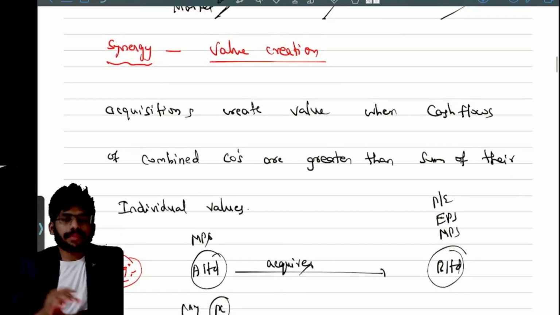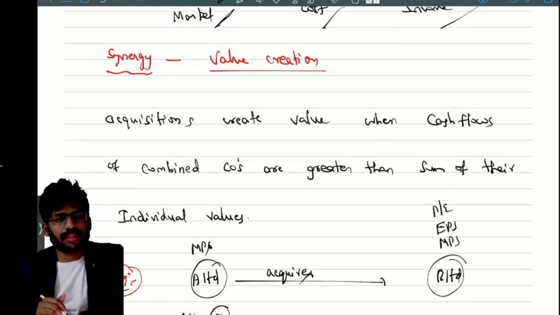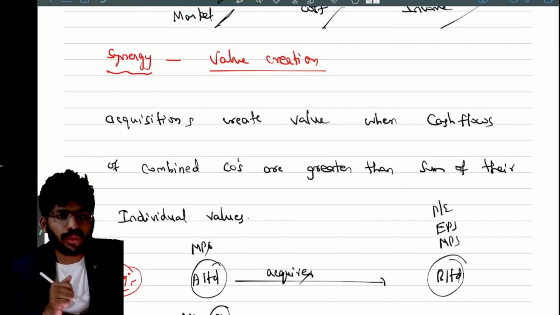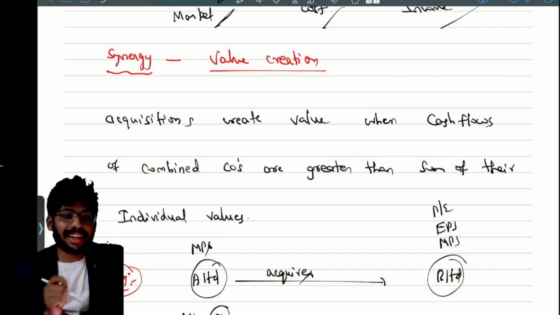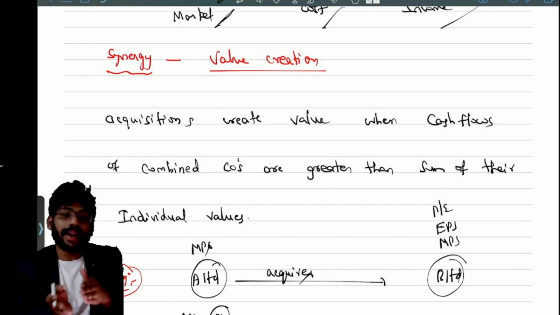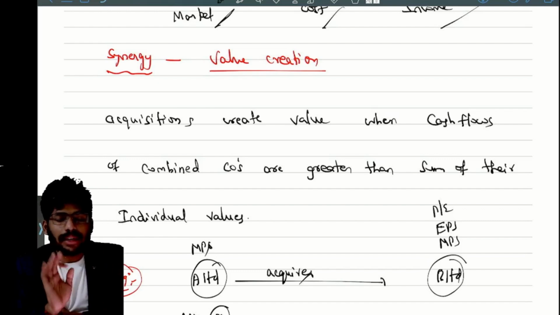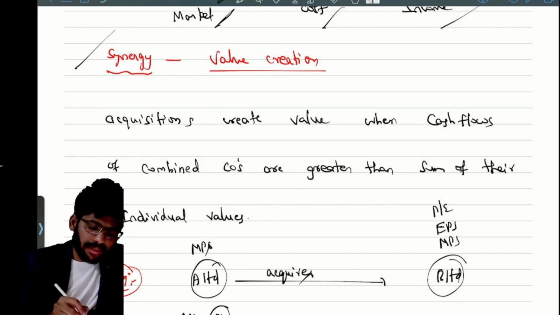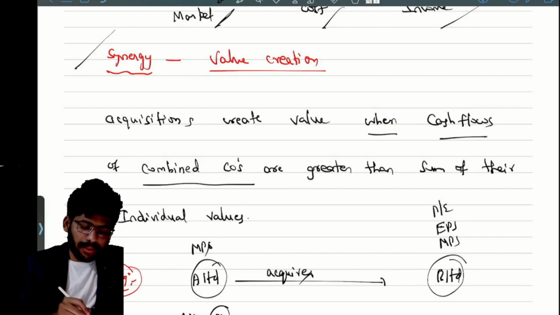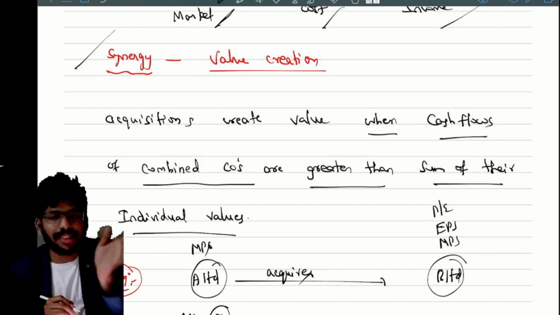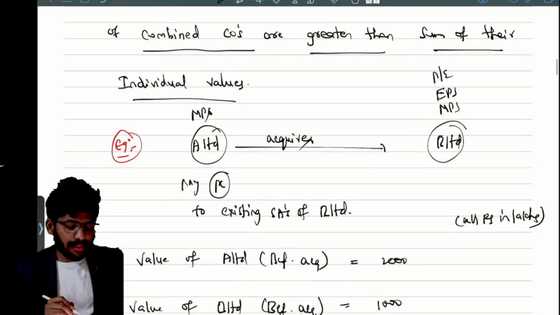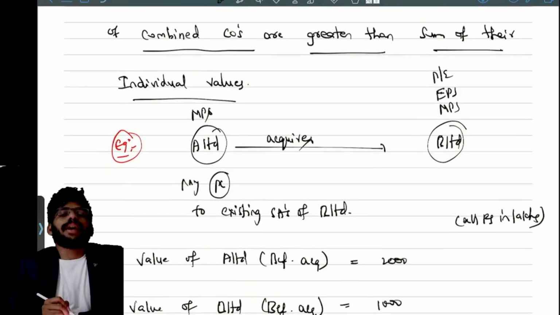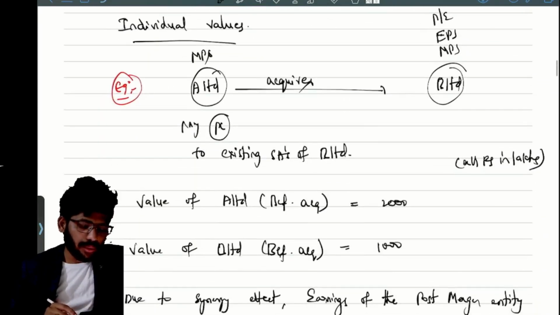Next, synergy, value creation. Synergy means obviously value creation. So 1 plus 1 is more than 2. So the value of individual companies must be less than the combined entity's value. Correct or not? Nothing but the combined entity's value is more than the individual entities. That is nothing but synergy. So acquisitions create value when cash flows of combined companies are greater than the sum of their individual values. That's the synergy value.